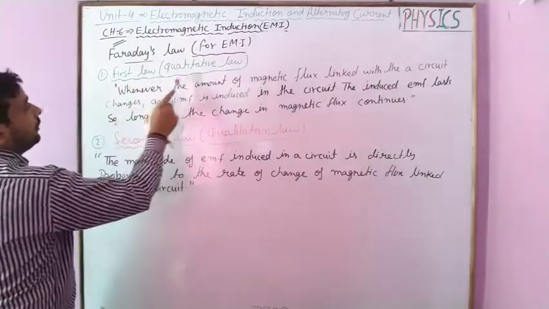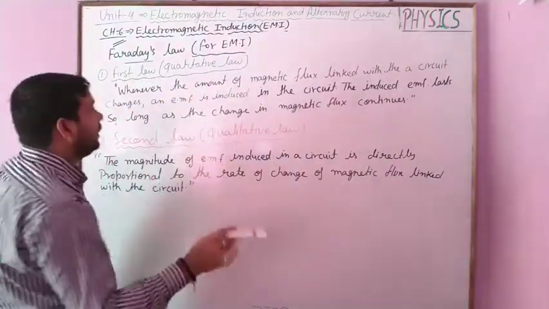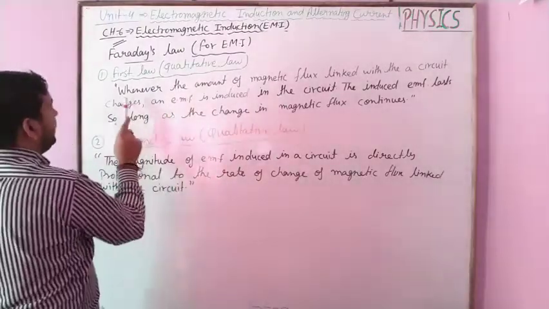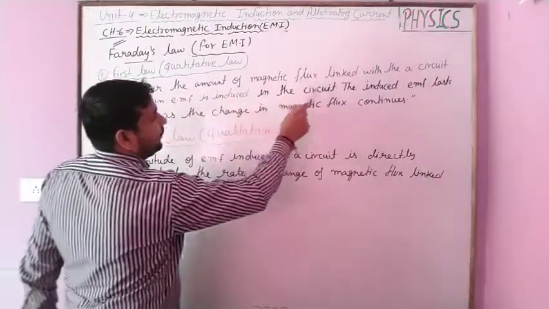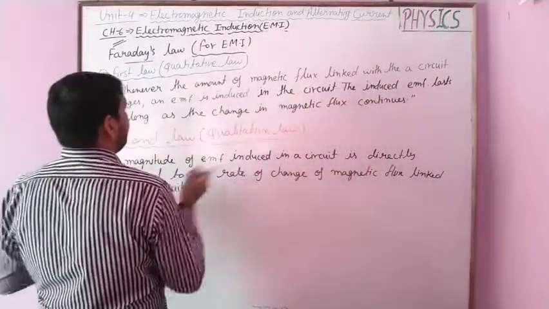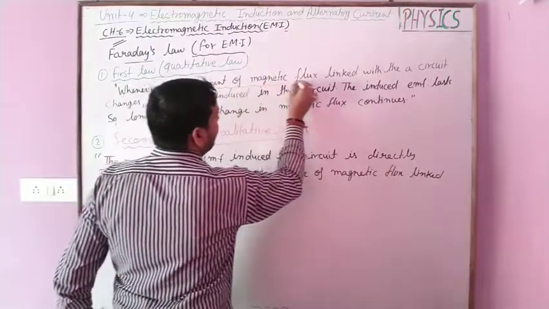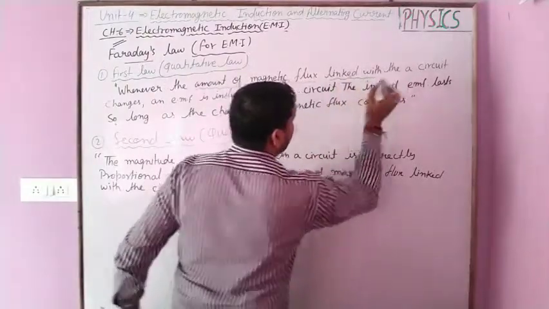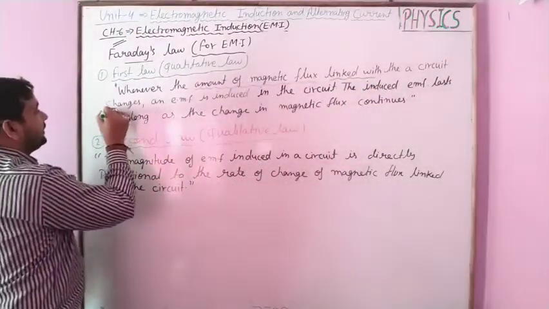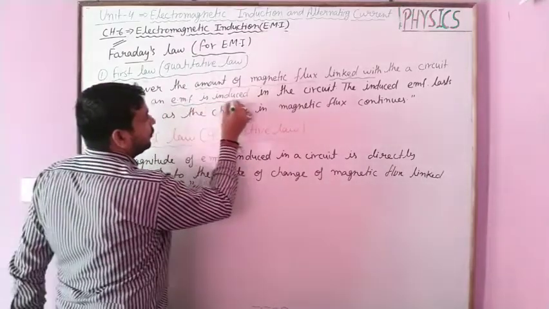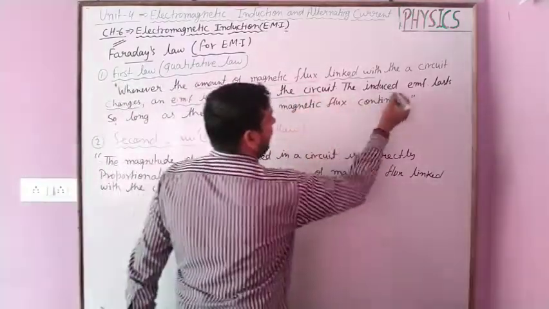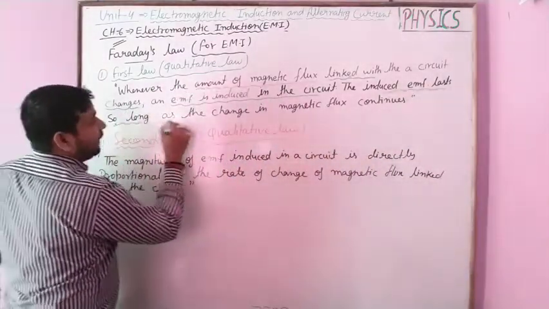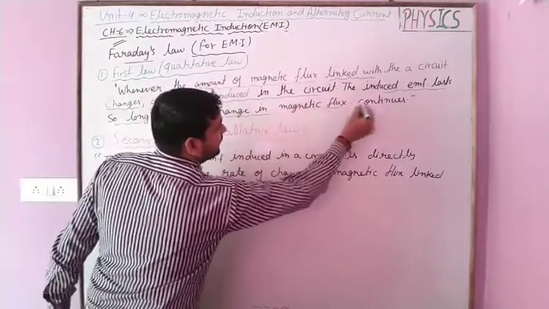The first law gives the quality of the induced EMF and the flux. Whenever the amount of magnetic flux linked with the coil or circuit changes, an EMF is induced in the circuit, and the induced EMF lasts so long as the change in magnetic flux continues.